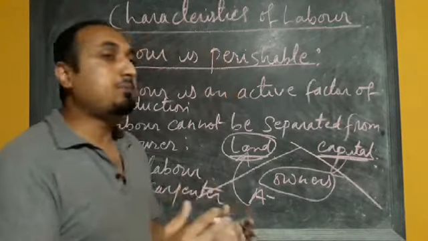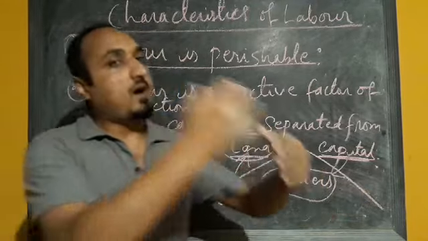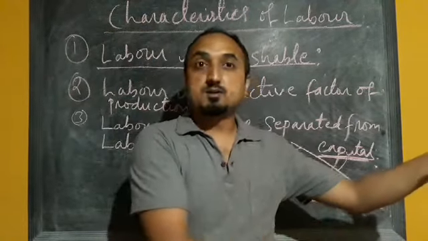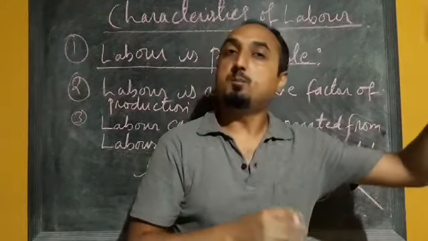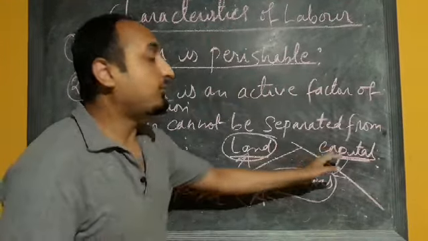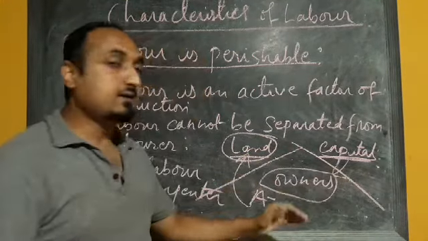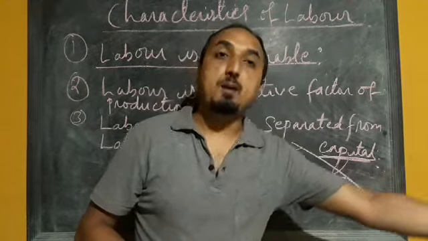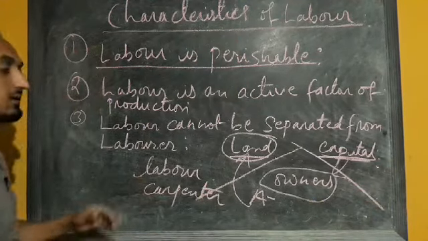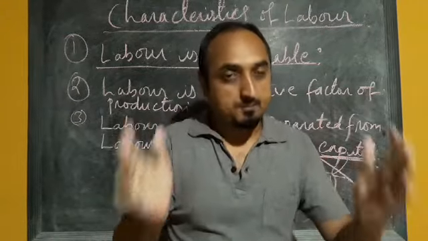But if I am the owner of machines or equipment, then I can give that machine and equipment to somebody else to use for production. So here it is possible to separate. In the case of land and capital, it is possible to separate the owner from the land and capital, but that is not possible in the case of labor. So labor and laborer cannot be separated.